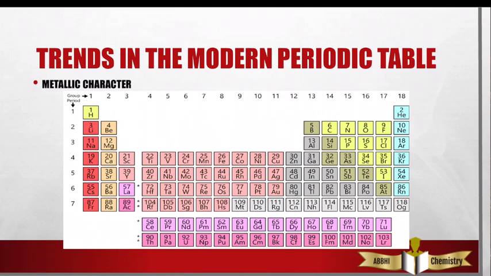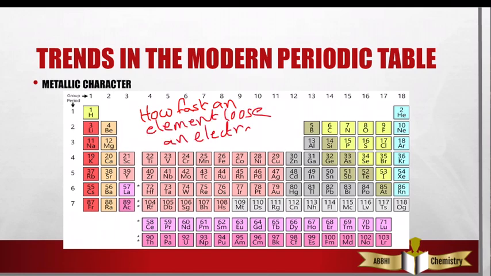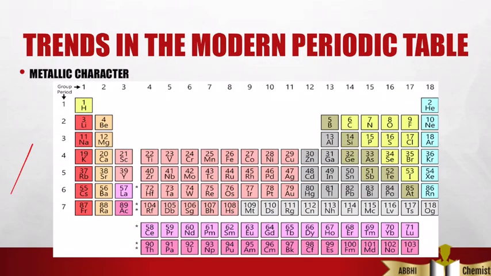Metallic character is described by how easily an element can lose an electron. As you observe over here, forgetting about hydrogen, the metallic character in a period from left to right decreases because non-metallic character is increasing.